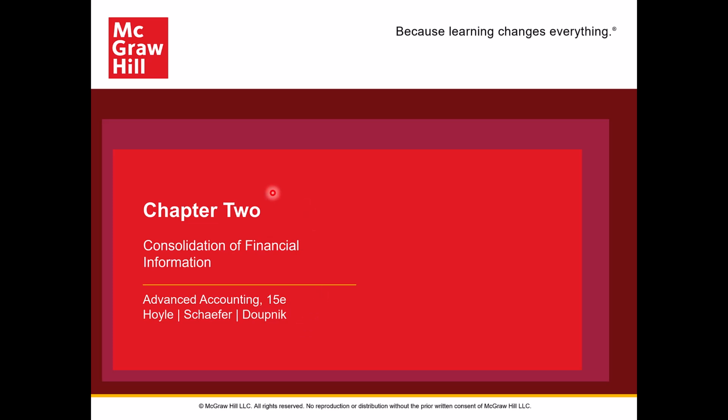Hey, accounting students. This is our video lecture for chapter number 2. There's probably going to be 2 parts, so this is part 1 of 2. The title of our chapter is Consolidation of Financial Information. In other words, the accounting rules we follow when one corporation acquires a controlling interest in another corporation.